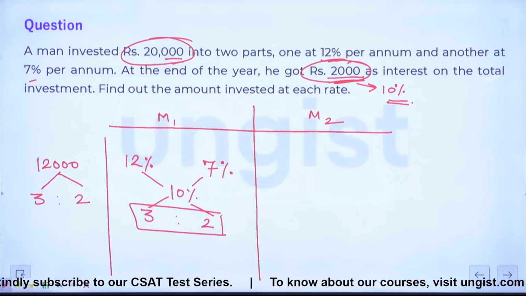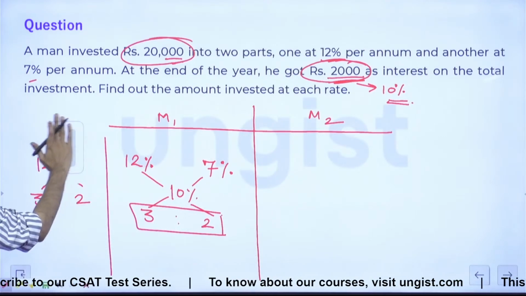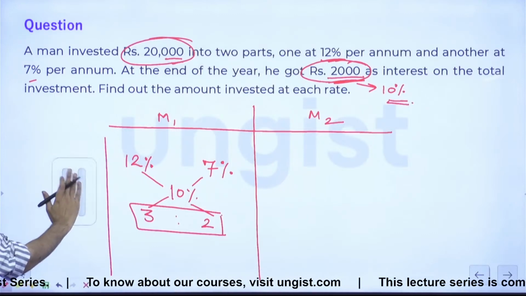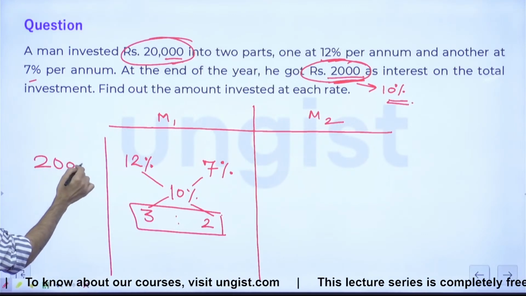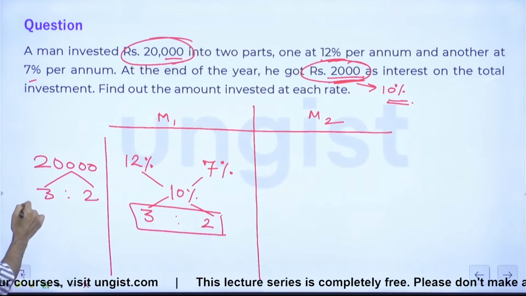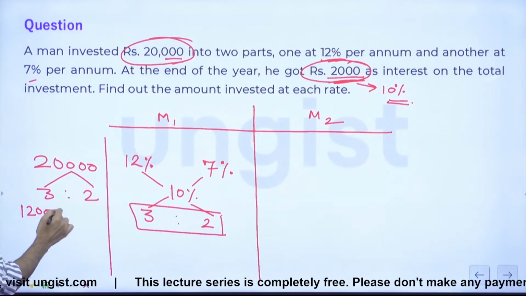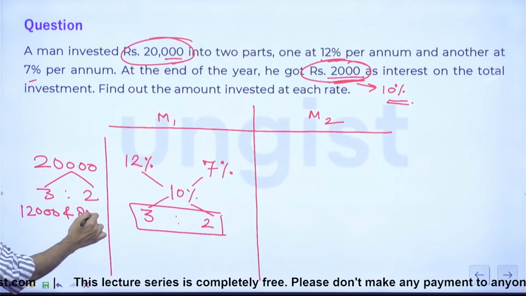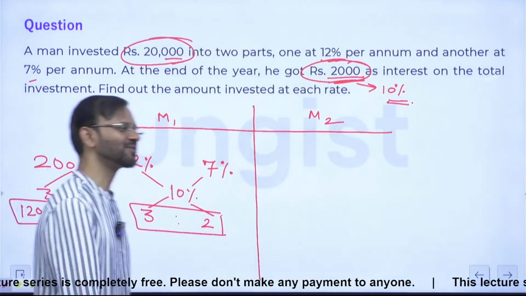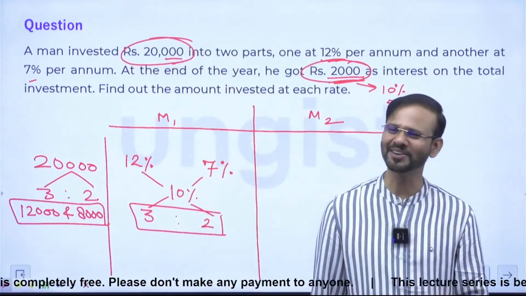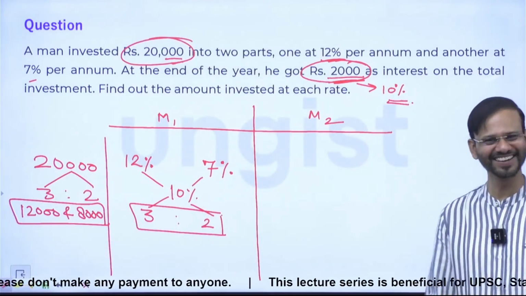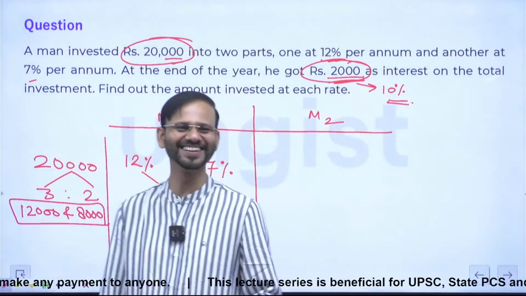No, not 12,000, it's 20,000. I'm sorry, guys. I'm really sorry, friends. It is 20,000 into two parts, 3:2. Yes. So this is 12,000 and 8,000. Everyone fine now? And when I'm writing 12,000, why are you not telling me that it is 20,000? कुछ लग रहा है, फंसने दो इसको, हाँ खुद ही समझेगा.